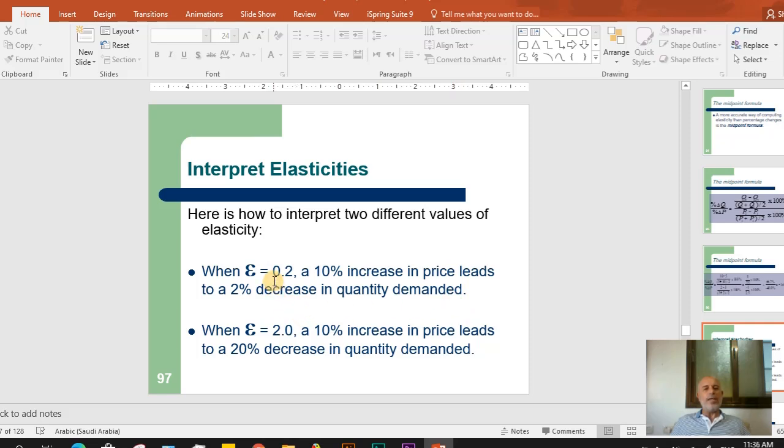Here, the elasticity is minus 0.2; this is just the value without the sign. The sign shows the negative relation.